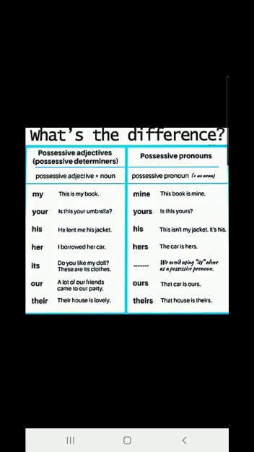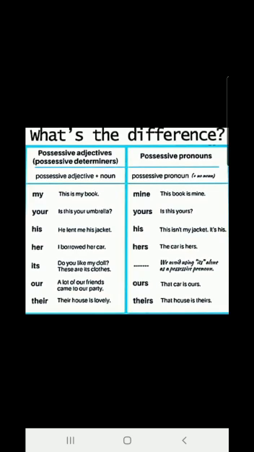Children, possessive adjectives are used in a sentence before a noun. Possessive adjective plus noun. If you see a word which is used before a noun, and which shows ownership, then that is a possessive adjective.